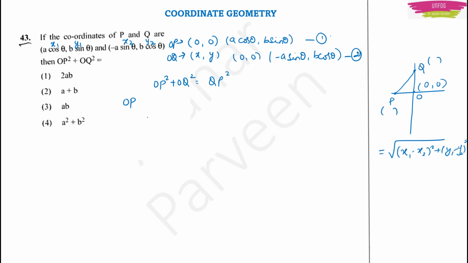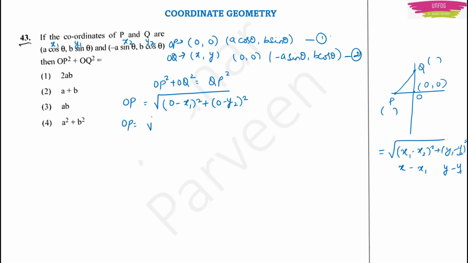So here x1 will be x for us. So what will be OP? It will be equal to square root of, here x1 will be x for us, okay? And x2 will be x1. y1 will be y for us. y2 will be y1, okay? Now x is 0, right? 0 minus x1 whole square plus again 0 minus y2 whole square.